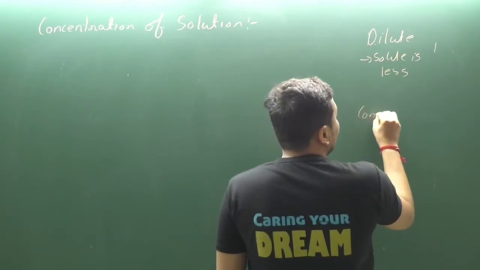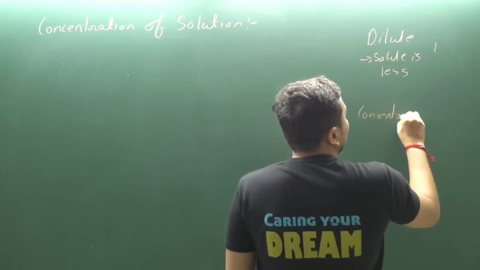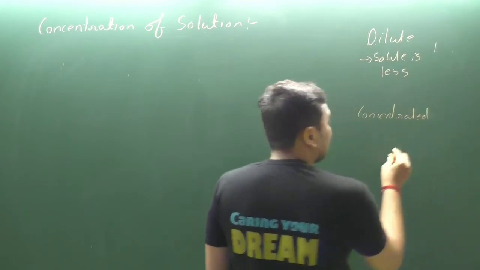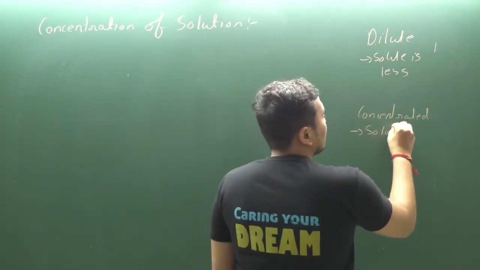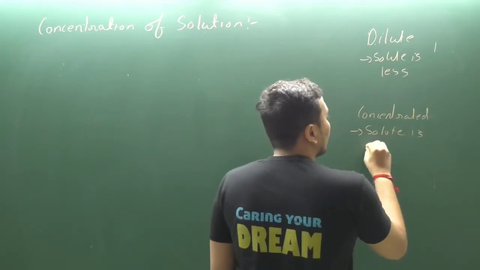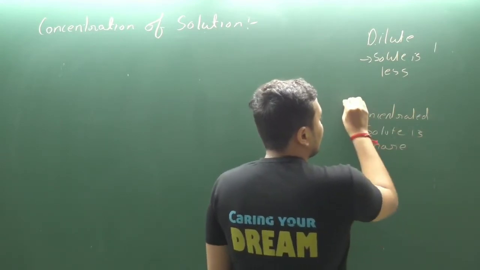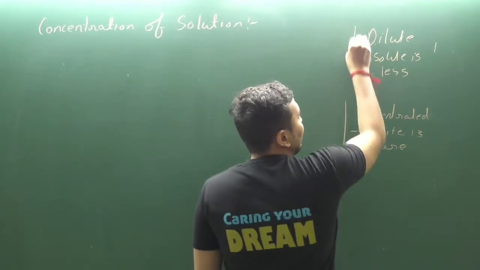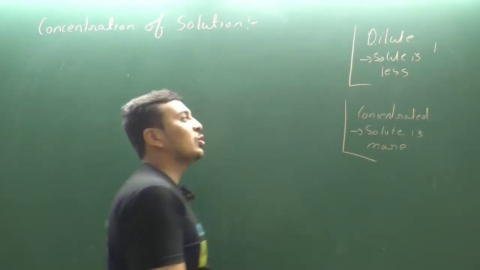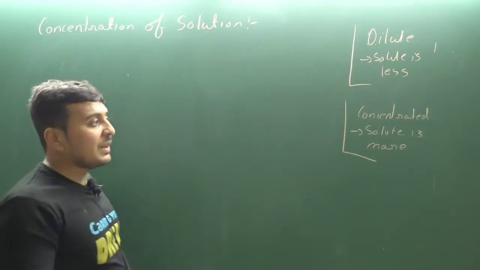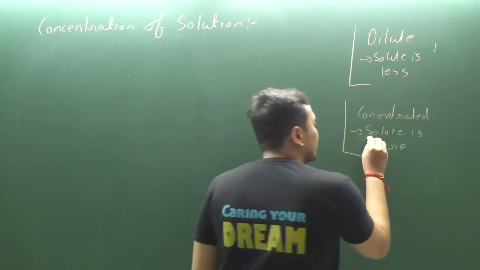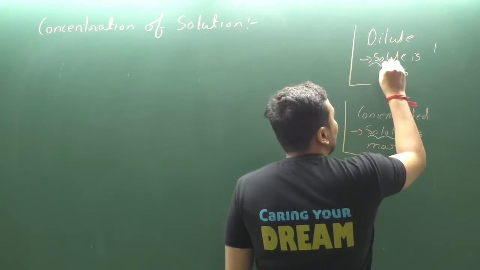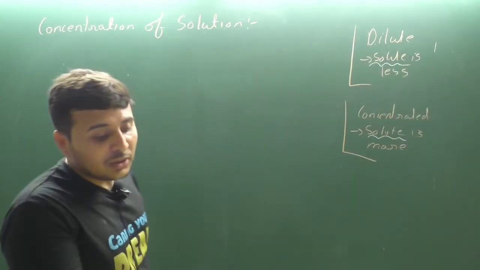Another is concentrated solution. If we see the word concentrated, it means solute is more in quantity. Concentrated means solute is more in quantity, dilute means solute is less in quantity. Clear? We are always going to check the quantity of solute.